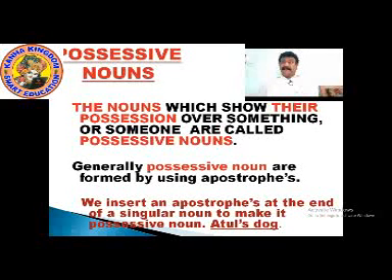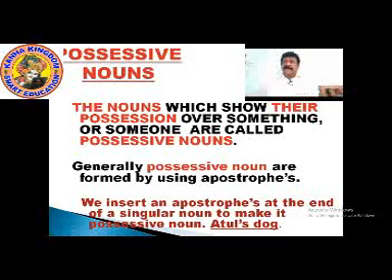Let's spell out possessive noun. Possessive noun. What are possessive nouns? The nouns which show their position over something or someone are called as possessive nouns.